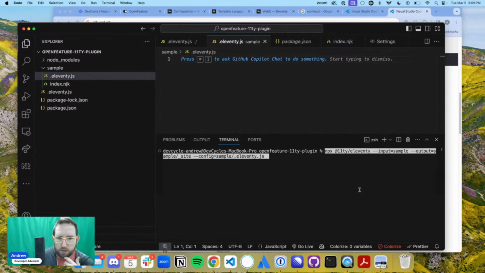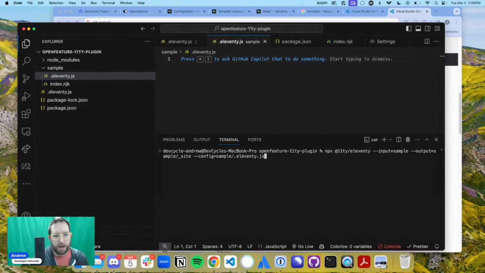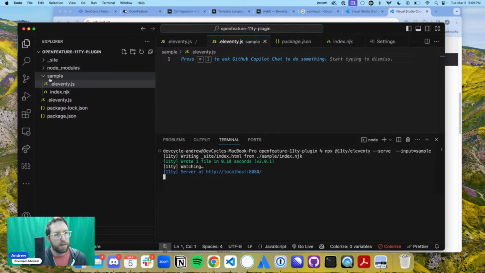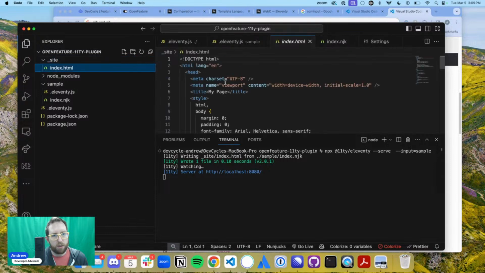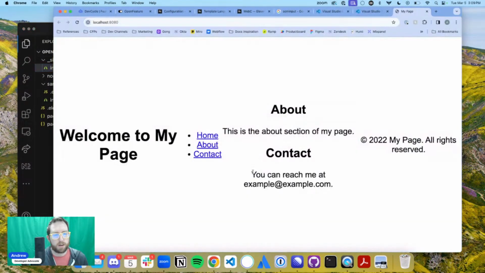So let's actually do here. I don't actually care about the output right now, and I don't care about the config stuff right now. I think what I want to do is go 11ty --serve. Okay, so that should, in this sample folder, have kind of built. So it's reading from in here, and then it's kind of outputting this Nunjucks. So I should be able to go here now.